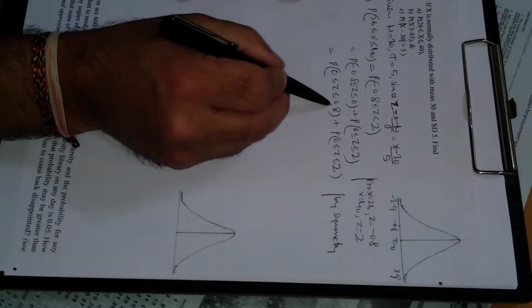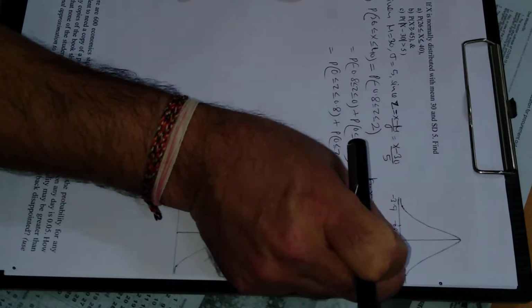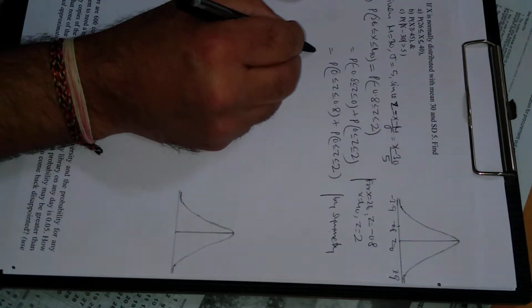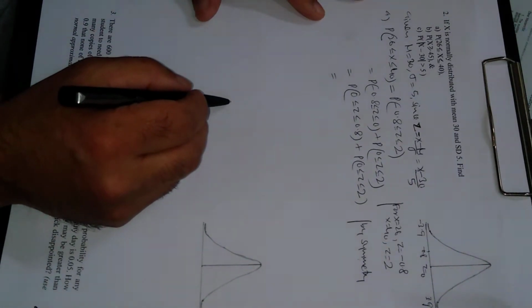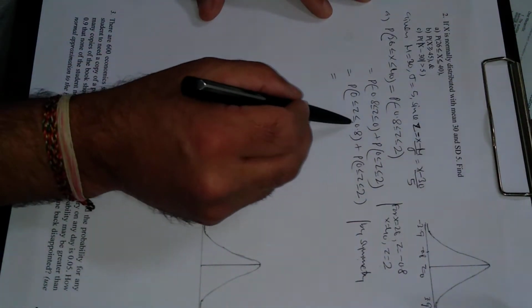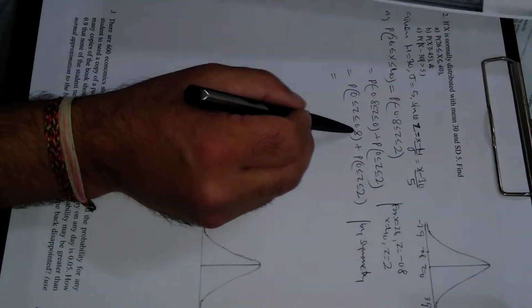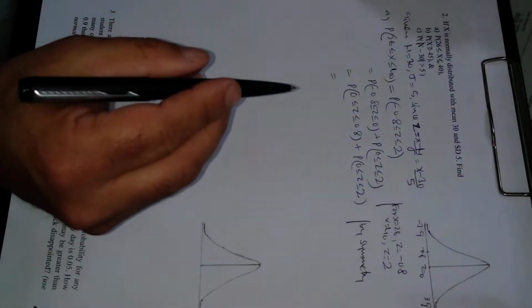Probability, this will be exactly equal to this one. Whatever is the value from minus 0.8 to 0, that will also be the same as 0 to 0.8 by symmetry of the normal curve. Now we will find both probabilities from the normal table. For 0 to 0.8, go through the row 0.8 and below the column 0. This is 0.2881.